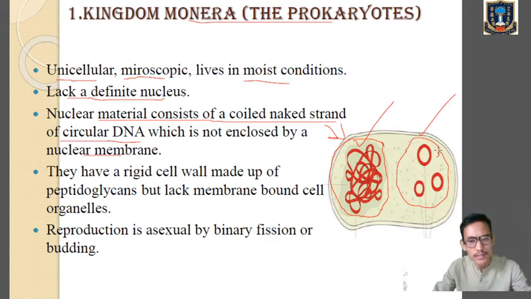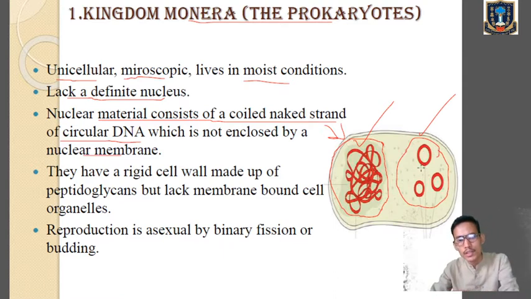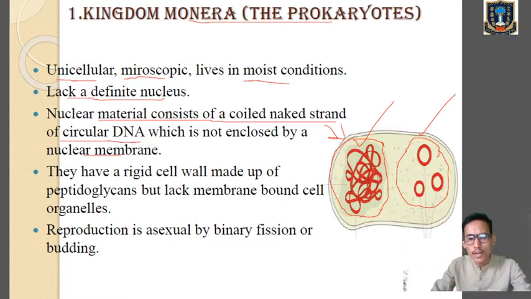It is the extra chromosomal circular DNA molecule present in bacteria. Plasmids are mainly used in biotechnology, which you will learn in higher classes. So what you learn here is that a well-defined nucleus is absent in monerans, and the nuclear material is usually naked and in the form of circular DNA, since it is not enclosed by the nuclear membrane.